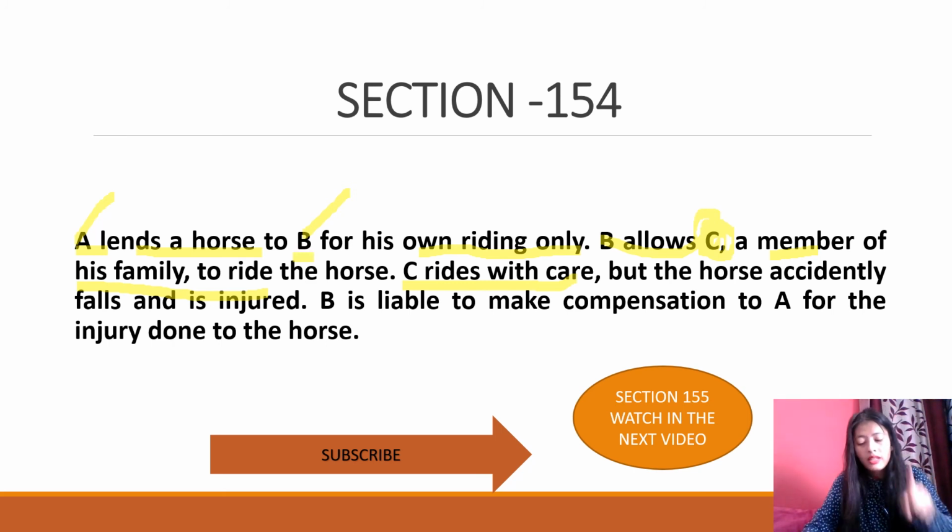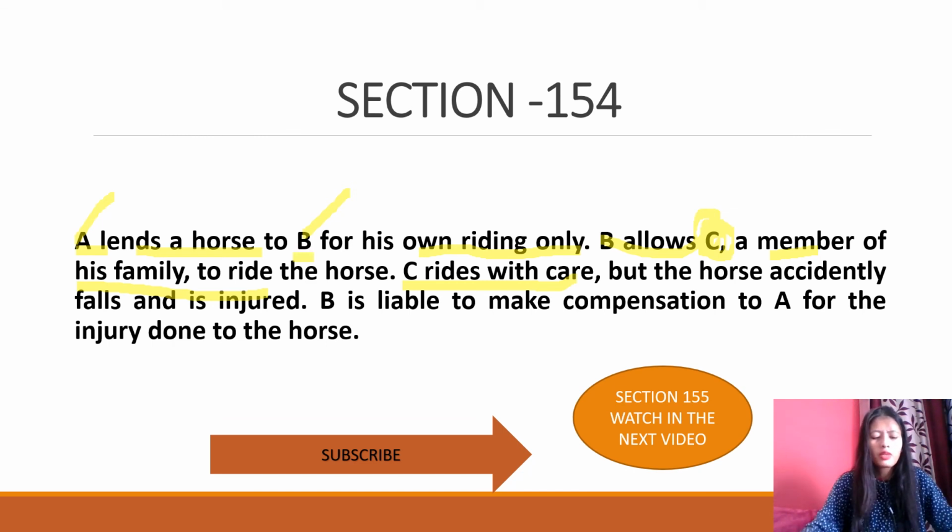अब देखो what section 154 was saying, it was saying that if the bailee makes any use of the goods bailed which is not according to the condition of the bailment। Condition क्या थी यहाँ पे कि A ने B को हॉर्स दिया कि B उसे राइड करेगा, for his own riding only, राइट, कंडीशन ये थी, और यहाँ पे बी ने हॉर्स सी को दे दिया, दैट इज नॉट अकॉर्डिंग टू द कंडीशन ऑफ द कॉन्ट्रैक्ट, राइट, विच हैपेंड। सो नाउ bailee will be liable to pay compensation to the bailor for the injury which has been happened to the horse। So this is the section 154's illustration।